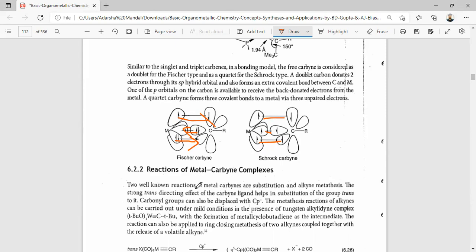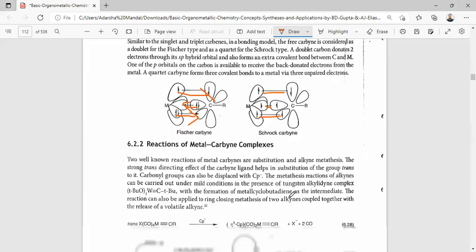Now I will discuss the reactions of metal carbyne complexes. Two well-known reactions of metal carbynes are substitution and alkyne metathesis. The strong trans-directing effect of the carbyne ligand helps in the substitution of the group trans to it. The carbonyl groups can also be displaced with Cp or Cp star. The metathesis reaction of alkynes can be carried out under mild conditions in the presence of a tungsten alkylidyne complex, with the formation of a metallacyclobutadiene as the intermediate.